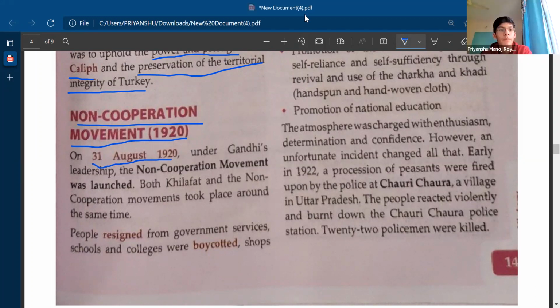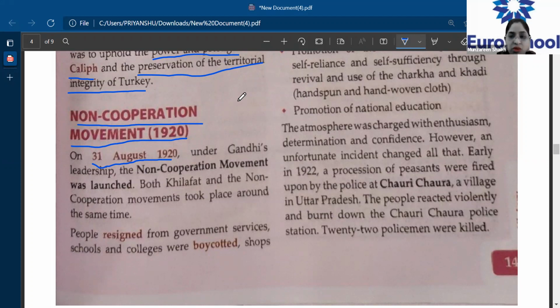Can anybody tell me? By protests and strikes. And what else? Any guesses? Boycotting. Okay, by boycotting, right? Because the main source of income of the Britishers was the Indian market. If the Indian market is being affected, definitely their economy will be affected. So now let's focus on that. That was the aim, that we will not cooperate with them, and this is how we will make sure that they suffer because of us, and not by agitating or by having any violence.